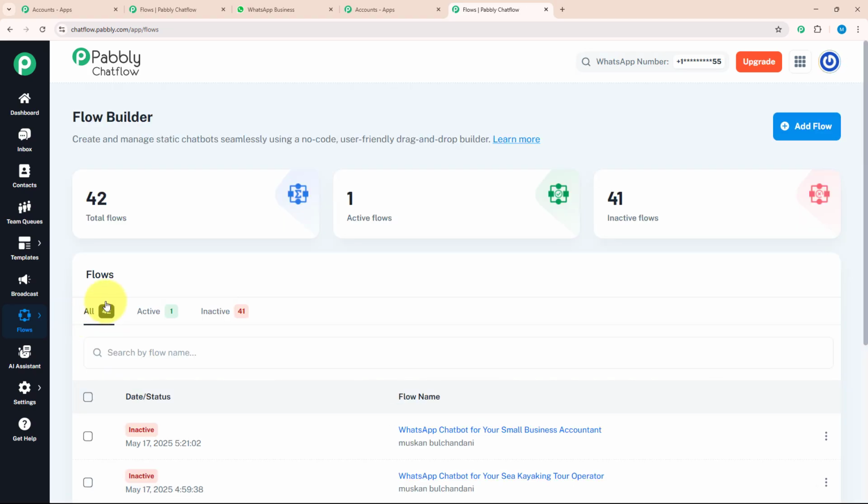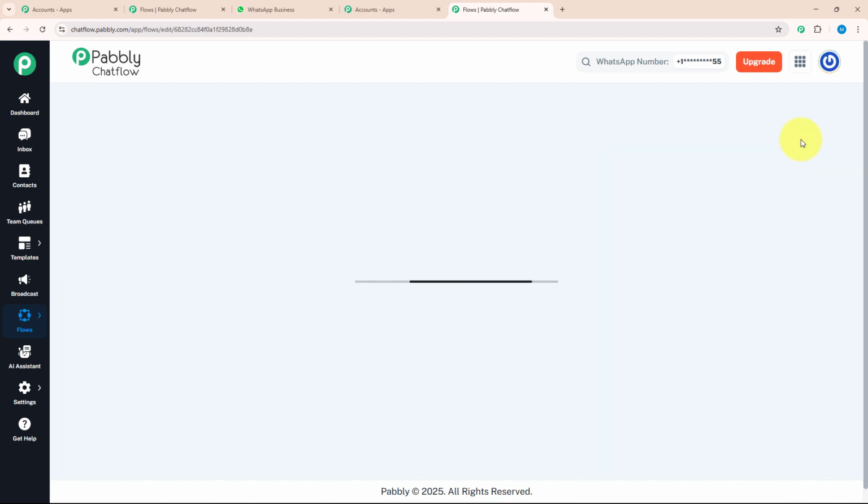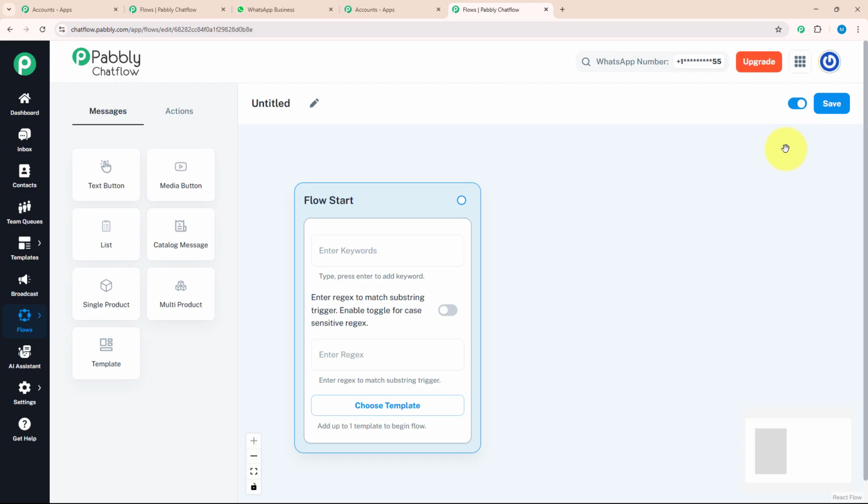Over here, to create a new flow, you need to click on the top right corner on the add flow button. As soon as you click on that button, you will be redirected to this page. Over here, you can see a window is open named flow start. Inside this, there are keywords, regex and choose template. Let's see each feature individually.